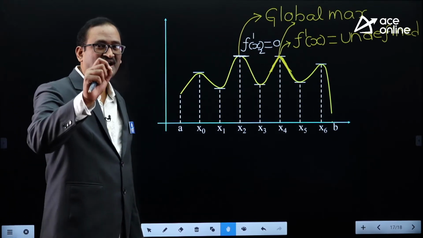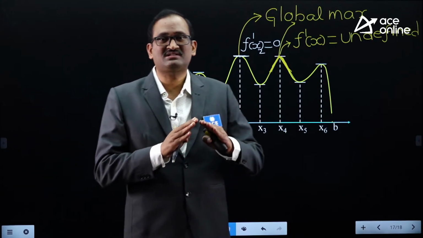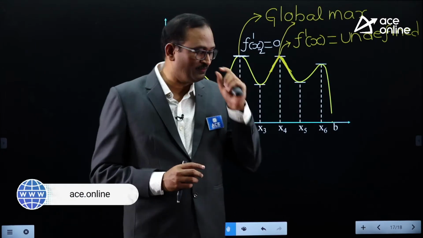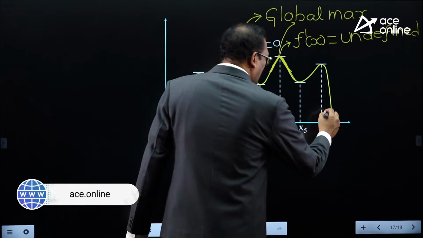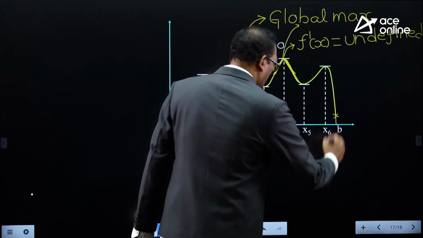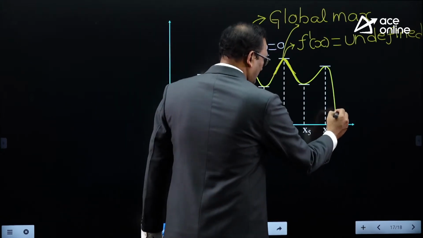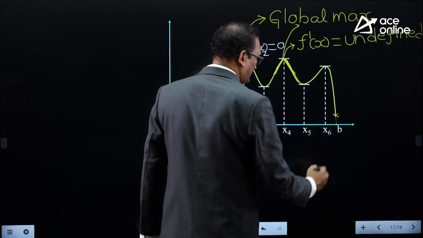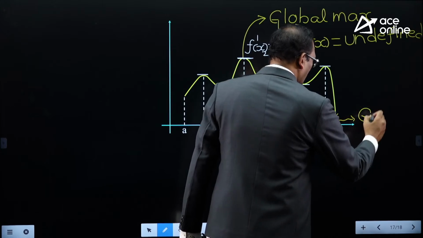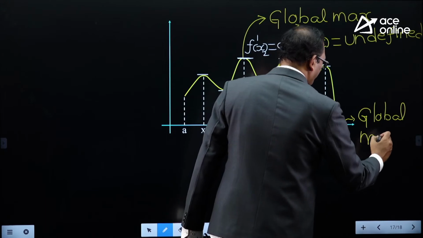The largest height of the curve from the x-axis is a global maximum. The smallest height of the curve from the x-axis is a global minimum. Which is the smallest height of the curve from the x-axis? This is the smallest height of the curve from the x-axis. Therefore, it is the global minimum, also called the absolute minimum.